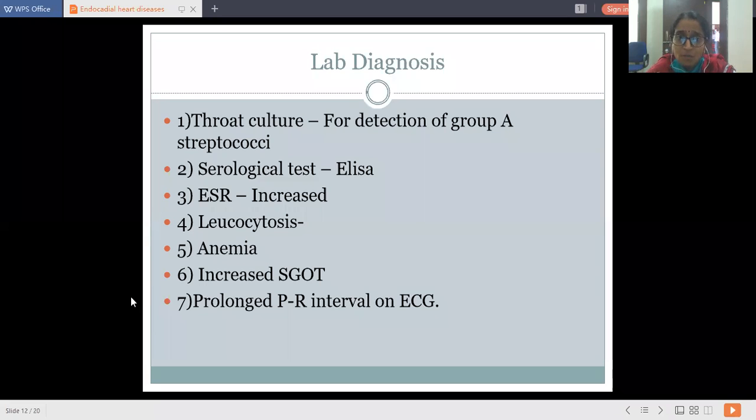Then there is leukocytosis and anemia, because of destruction of RBCs due to these valvular problems. Then increased SGOT levels and prolonged PR interval on the ECG. So this is the lab diagnosis of rheumatic endocarditis.